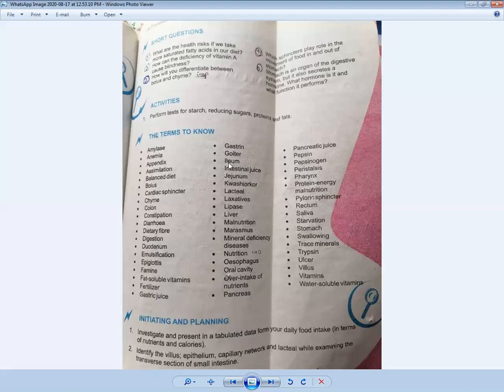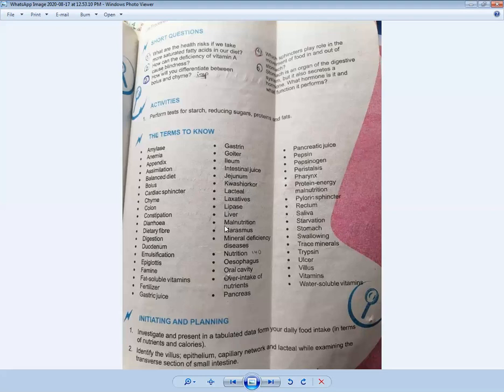Then ileum is the last part of the small intestine where the food is ultimately digested. Then there is intestinal juice. Definitely intestinal juice enters the food in the ileum, the last part of the small intestine. Jejunum is the middle part of the small intestine. Then kwashiorkor is a disease due to PEM, protein energy malnutrition. Lacteal means the problem which is produced due to lack of lactic acid, and lactic acid is mainly found in milk. Okay, laxatives. Then lipase is an enzyme.